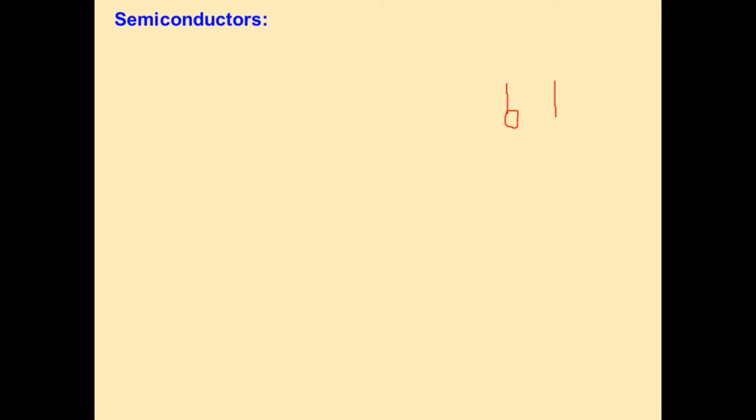Up to now we discussed the concept of semiconductors and the types of semiconductors. Once more, I will briefly explain the concept. A substance which has properties in between the properties of conductors and insulators is called a semiconductor.